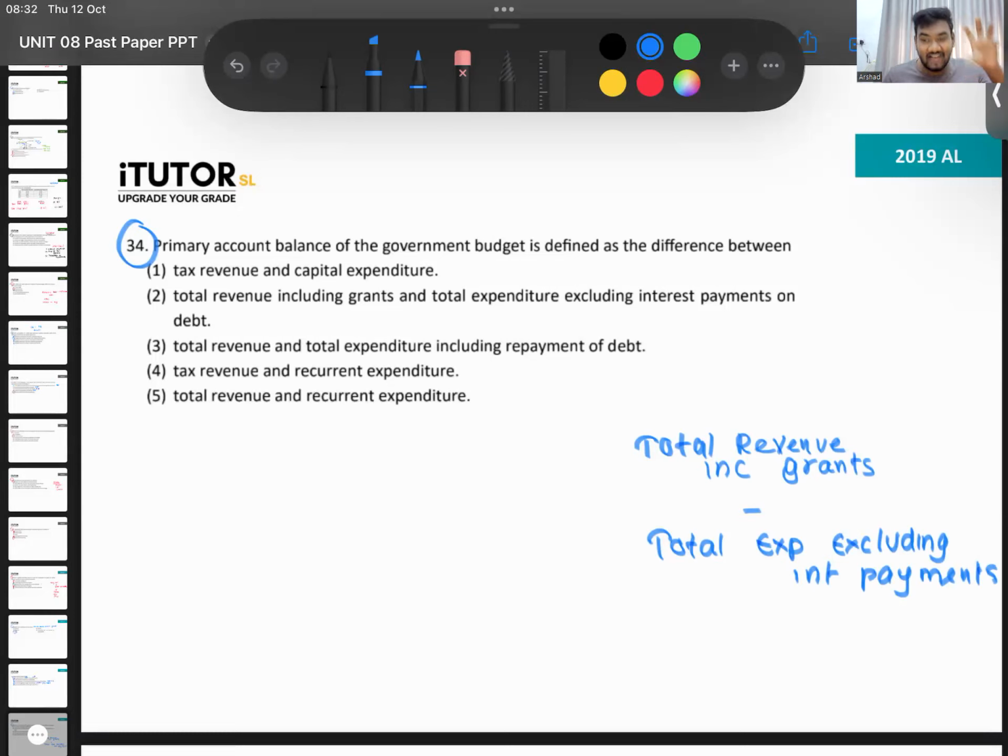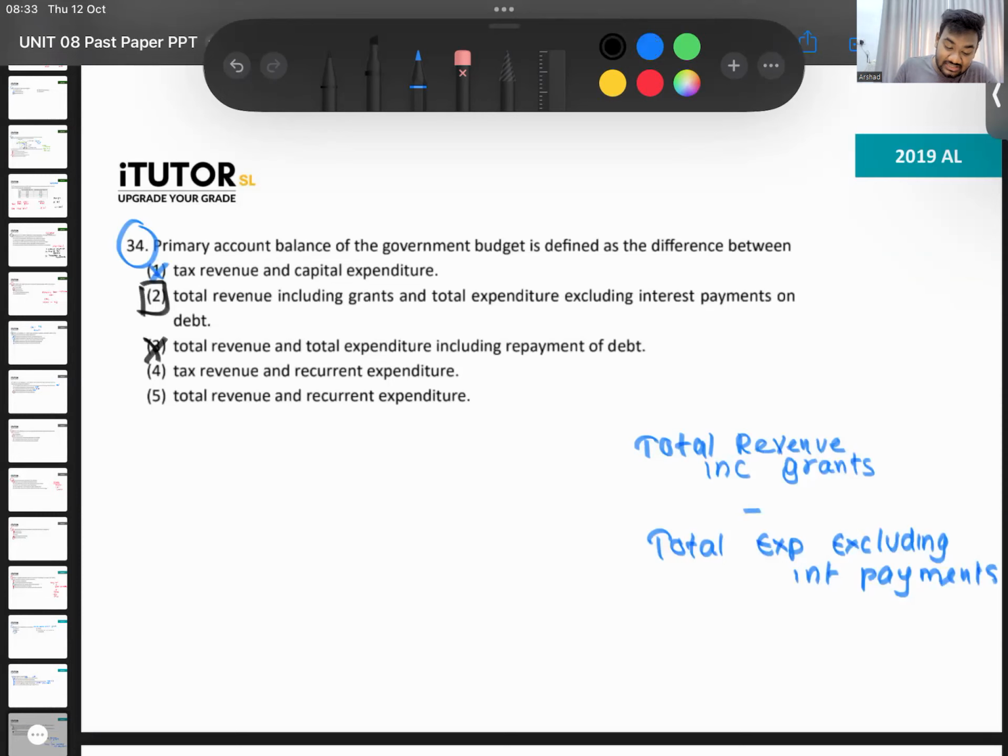You take your total government income, that is revenue and grants, minus total government expenditure without interest payment. That is what you call primary account balance. So which one? Difference between total revenue and capital expenditure, nothing like that. Total revenue including grants and total expenditure excluding interest payment looks correct, no? 2 looks correct. Total revenue and total expenditure including debt, no.